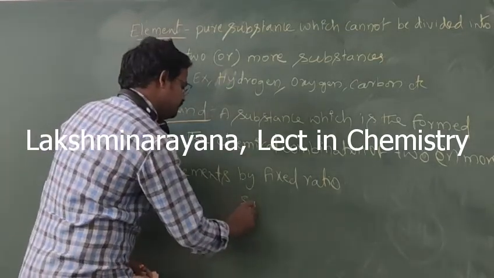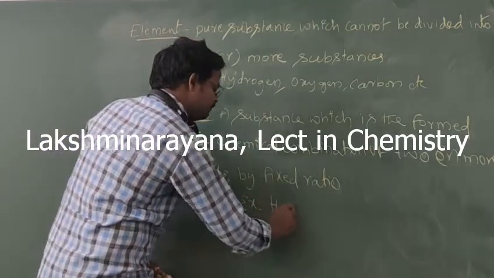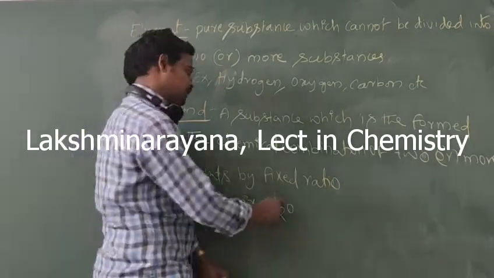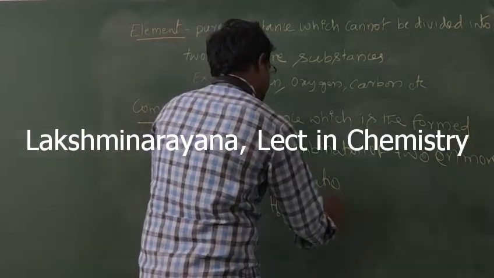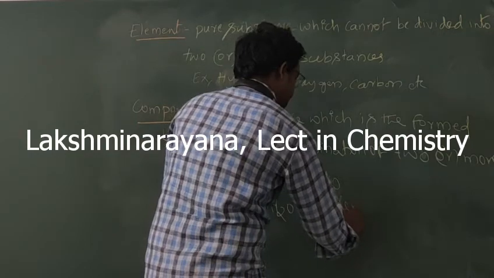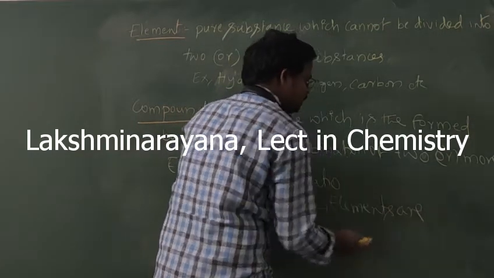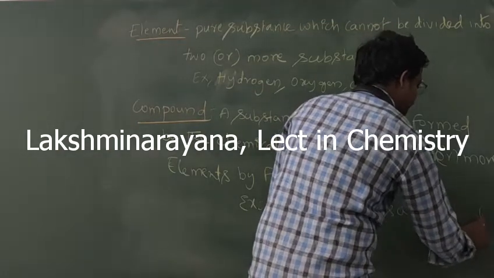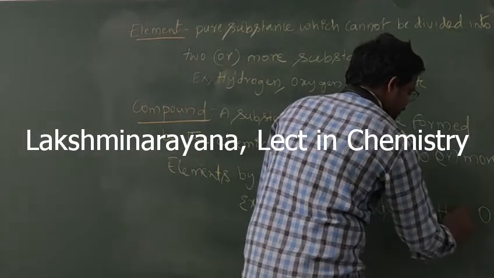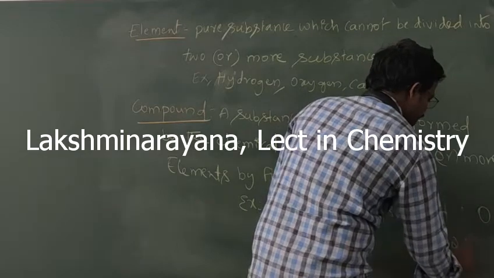Example, H2O. The elements are hydrogen and oxygen. Their ratio is 2:1.